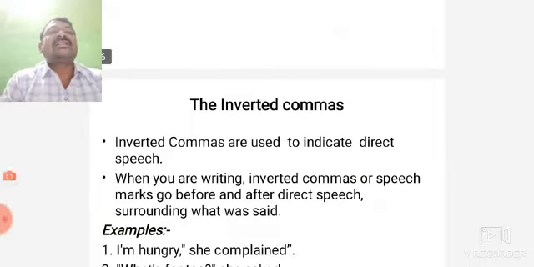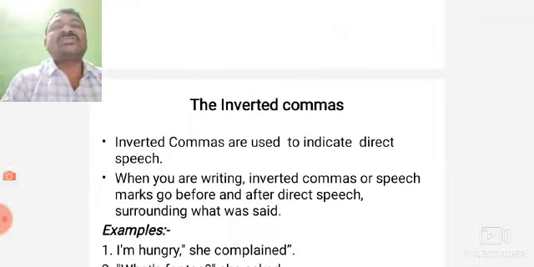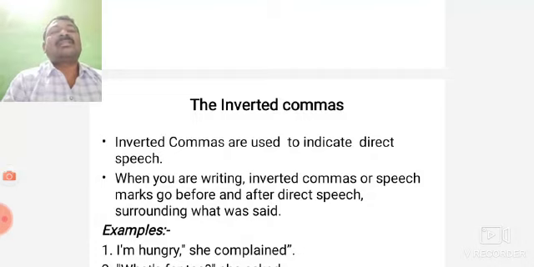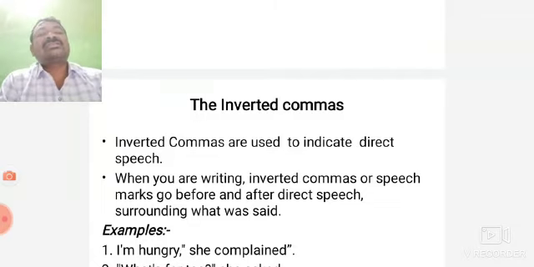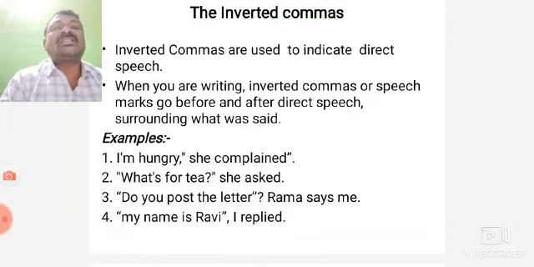Inverted commas. Where do we use inverted commas? Inverted commas are used in direct speech. When writing, inverted commas or speech marks go before and after the direct speech, surrounding what was said. Here, "I am hungry," she complained. This is the direct speech.